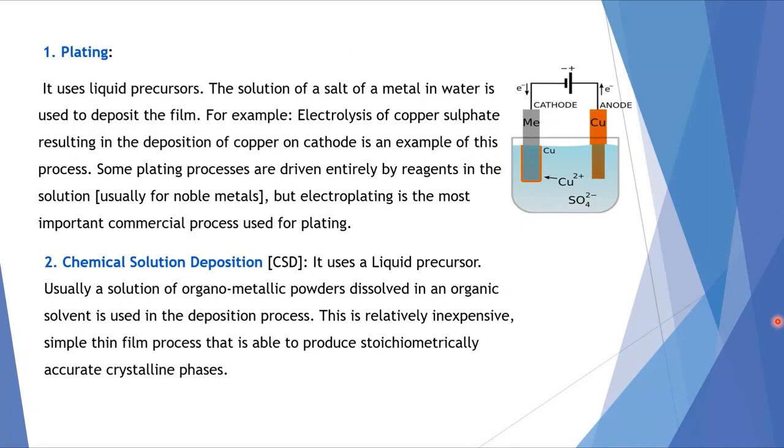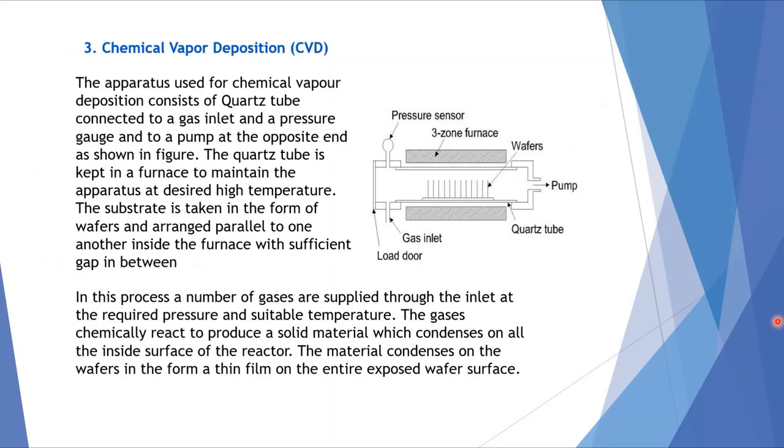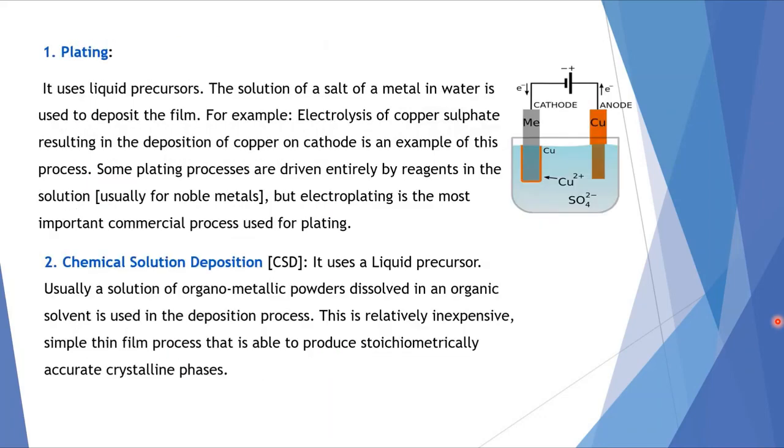The first one is plating, the second one is chemical solution deposition, and the third one is chemical vapor deposition, called CVD. Let us try to understand the first one, plating. It uses liquid precursors. The solution of a salt of metal in water is used to deposit the film. For example, electrolysis of copper sulfate resulting in the deposition of copper on the cathode is an example of this process. Some plating processes are driven entirely by reagents in the solution, usually for noble metals. But electroplating is the most important commercial process used for this.